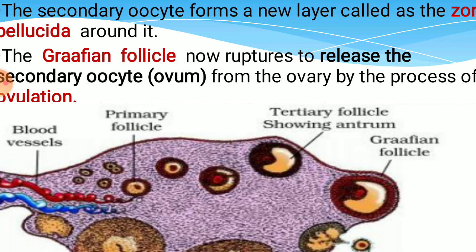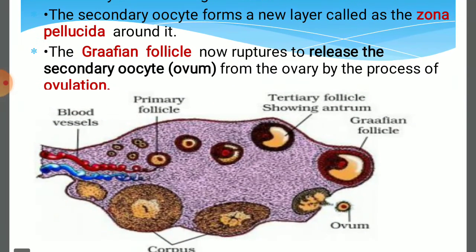Sometimes it is written that the secondary oocyte is also termed the ovum, but no, the secondary oocyte undergoes meiosis II and forms the second polar body and the ovum. So now this is clear that the secondary oocyte undergoes meiosis II, and when meiosis II completes, the ovum with the second polar body is formed. The first polar body also undergoes meiotic division, completing its meiosis II division.